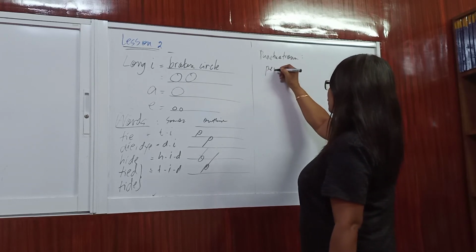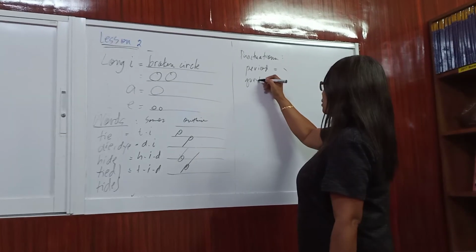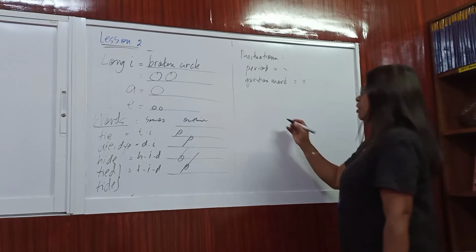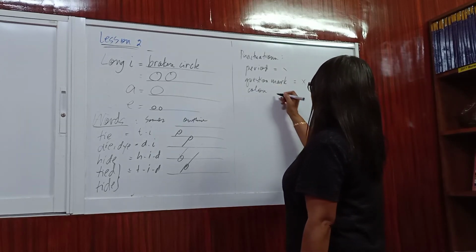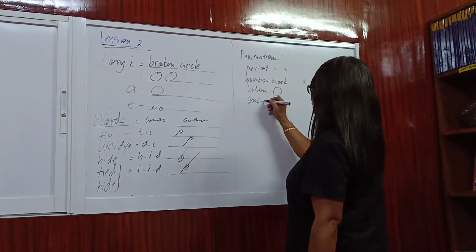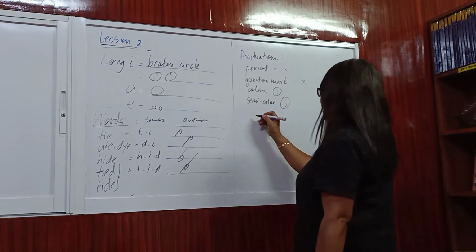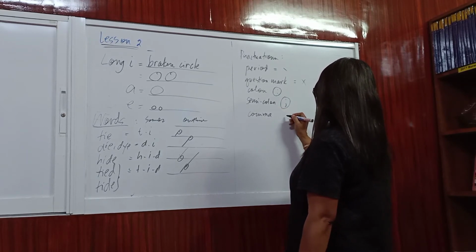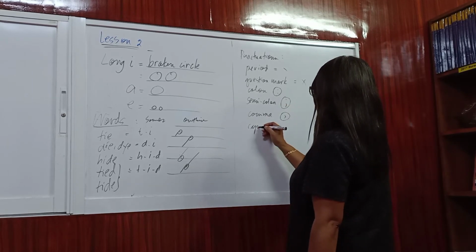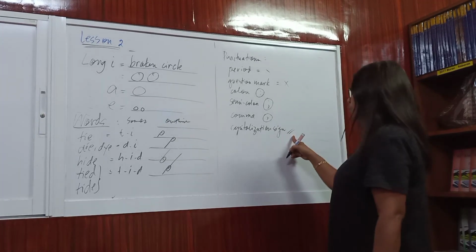So let's start with a period. A period in shorthand is represented by this outline. So that is period. Question mark is represented by an X. That is question mark. A colon is represented by a dot dot and encircle. Encircle po. A semicolon is represented by a semicolon and encircle. And then a comma is represented by the comma itself and encircle. Okay? And then capitalization sign is represented by this outline. Going up, beside the outline, you write that. That would mean that the first letter of the word should be capitalized.